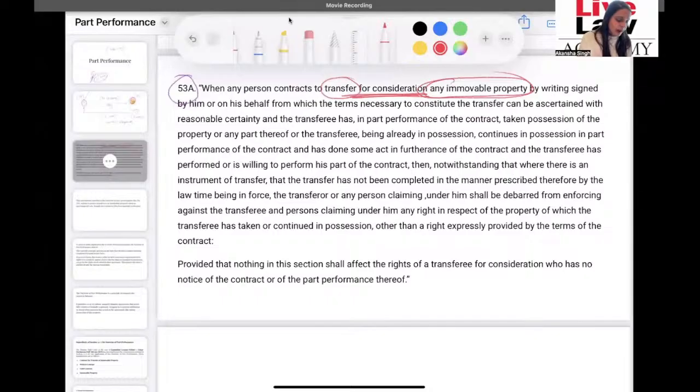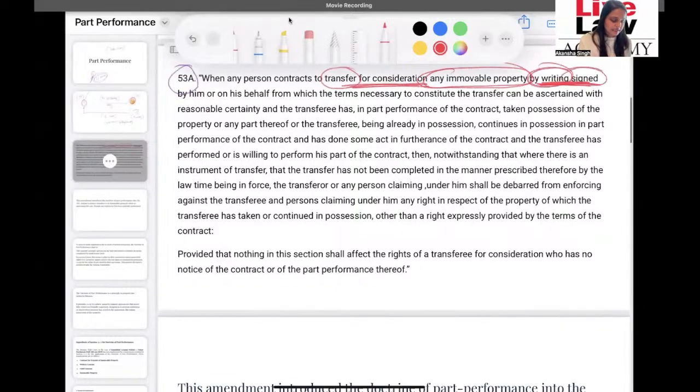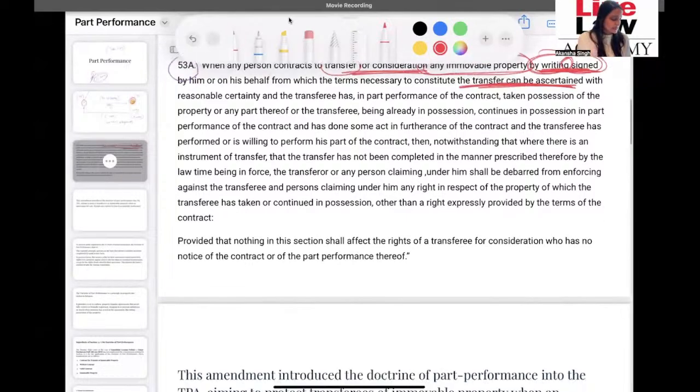Okay, by writing signed by him. So the essential as per Transfer of Property Act is that it has to be in writing and it has to be signed by him or on his behalf, from which the terms necessary to constitute the transfer can be ascertained. So it is important. And why has this been mentioned? Because this shows certainty in the intention of the parties, right? So the terms can be ascertained. We can understand that the parties intended to make that particular transfer, okay, with reasonable certainty, and the transferee has.